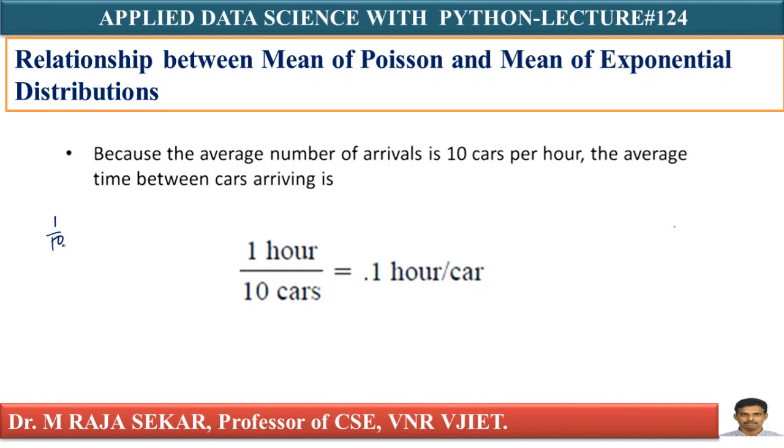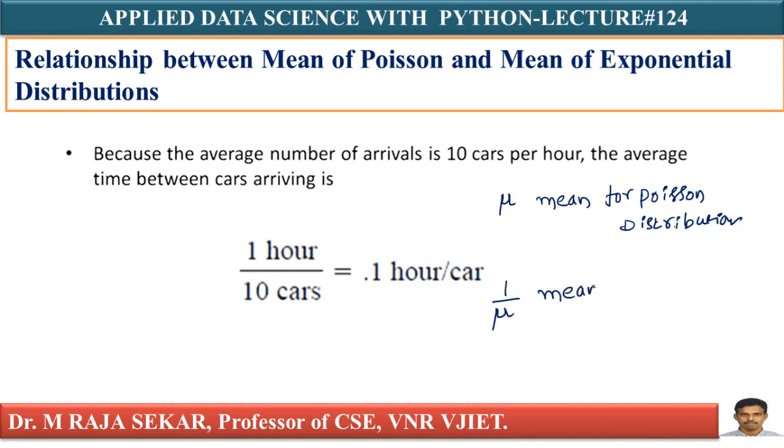So I can simply generalize this relation like this. Mu, what is mu? Mu is the mean for Poisson distribution, isn't it? Whereas 1 by mu is the mean for exponential distribution. This relation is very, very important.